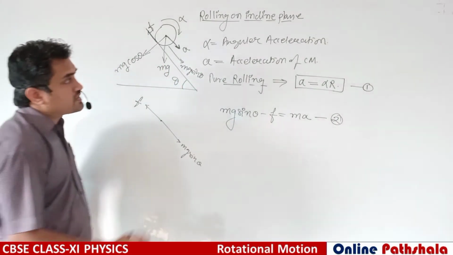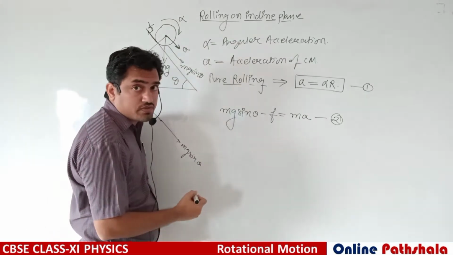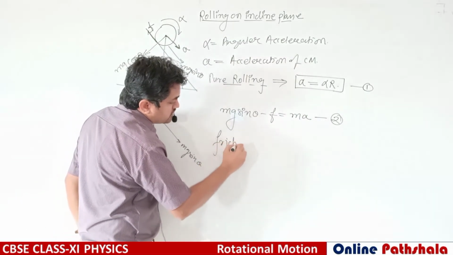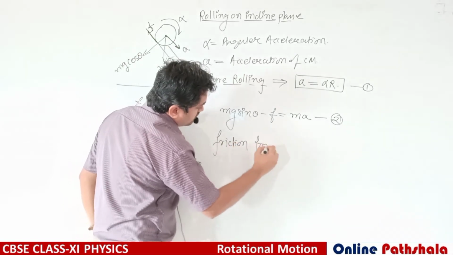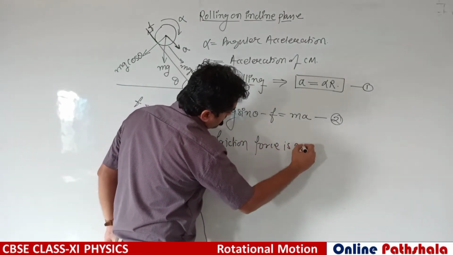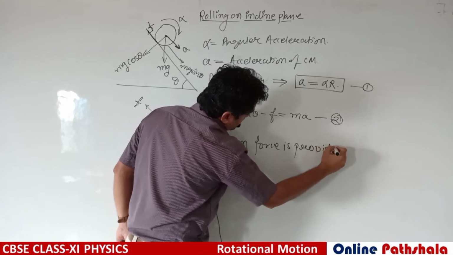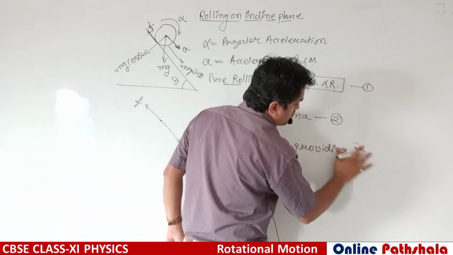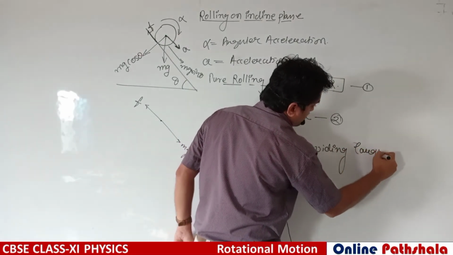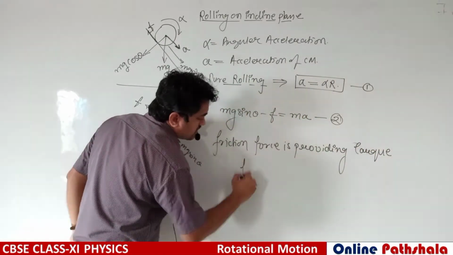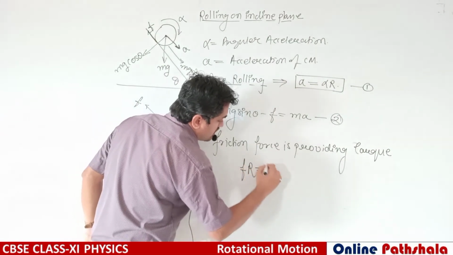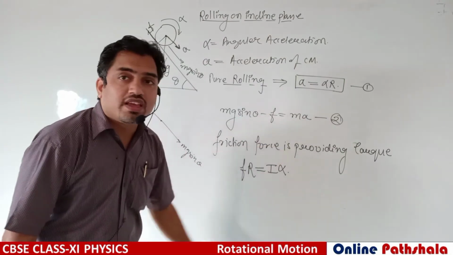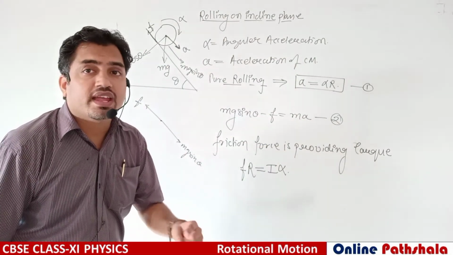Now this friction force is providing rotational motion. You can say it is providing torque. So friction force into perpendicular distance is equal to I into alpha. Now we can solve these three equations and find a.